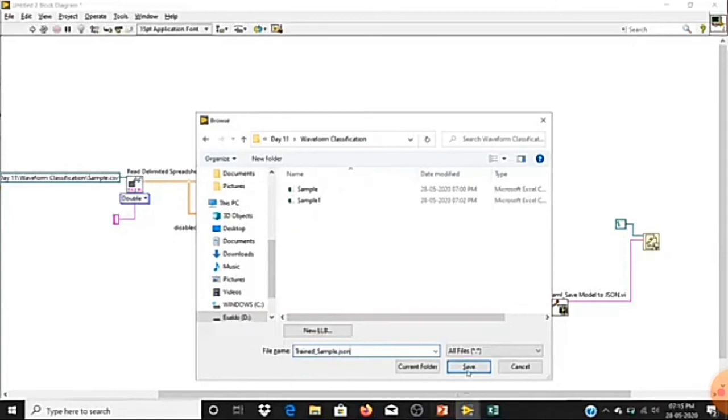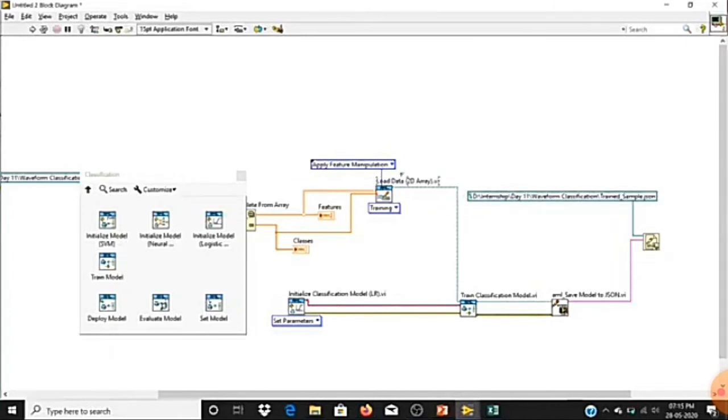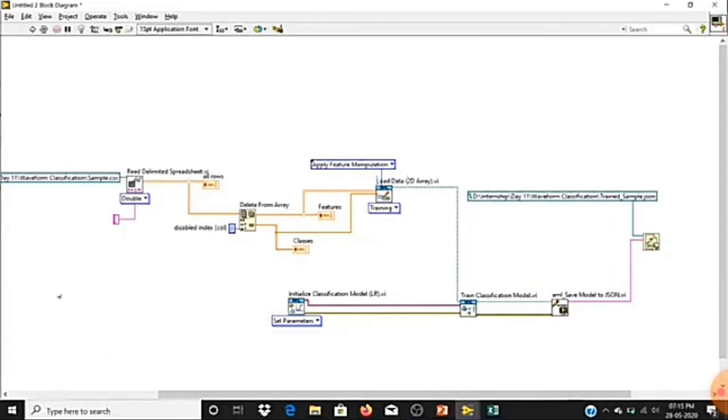Here we are not going to give any other input. So we are reading the file, separating feature and class, and feeding our feature and class to our load data function. Then we need to train. To the train function I need to feed the data, so I'm feeding the data through the load data function.